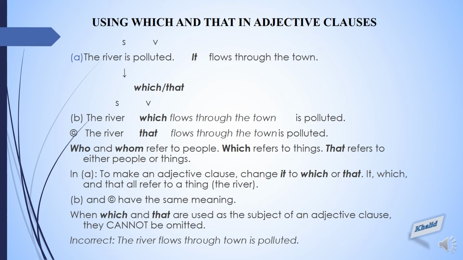It flows through the town. What is it? It is a pronoun. And we are using this it instead of the river. So here, this is how we are going to write the adjective clause. The river which flows through the town is polluted. Or the river that flows through the town is polluted.